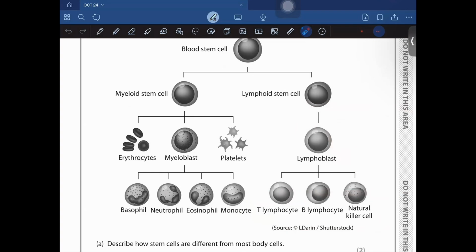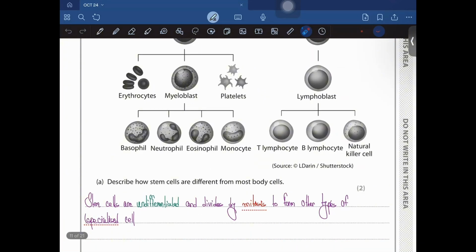So describe how stem cells are different from most body cells, right? So stem cells are undifferentiated and can differentiate into any type of cells. Stem cells are undifferentiated and divide by mitosis to form other types of specialized cells of the body.